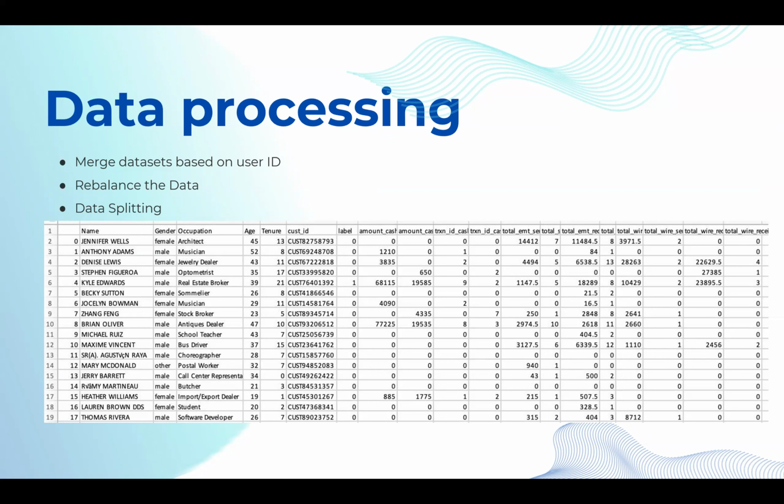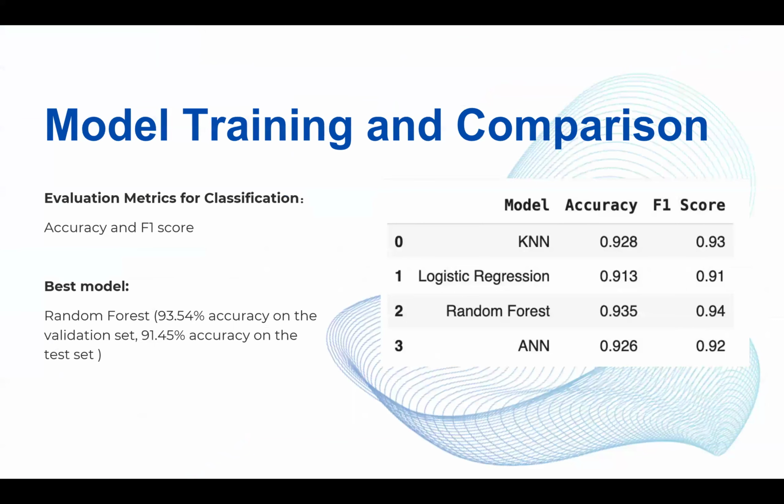Additionally, we encoded the categorical data and standardized the numerical data to streamline further analysis and the model training processes. For the model training section of our project, we evaluated four supervised learning models: KNN, logistic regression, random forest, and NN.